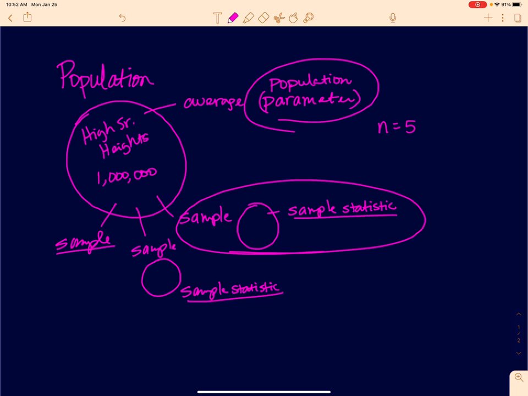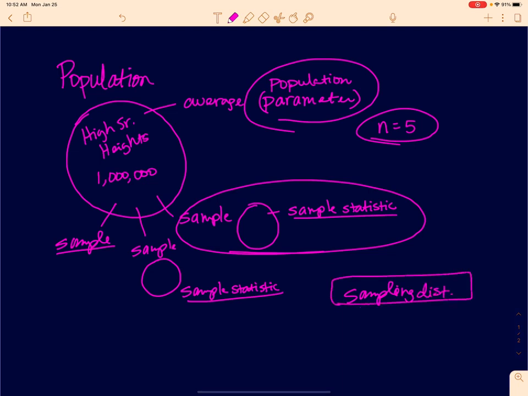So we are going to take sample sizes of 5. The sampling distribution would take every unique sample of 5 that is possible among those 1 million high school seniors, and it would create a distribution from that.